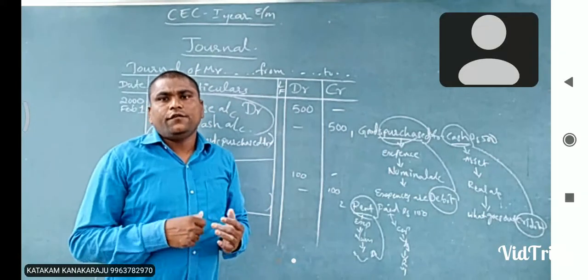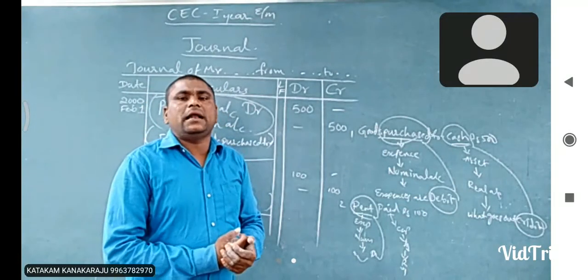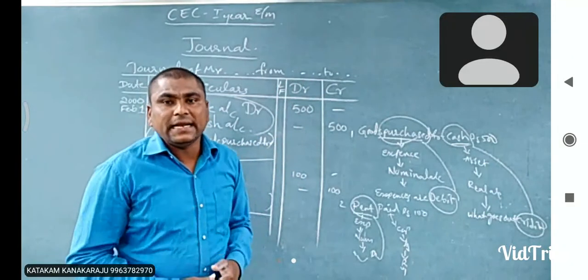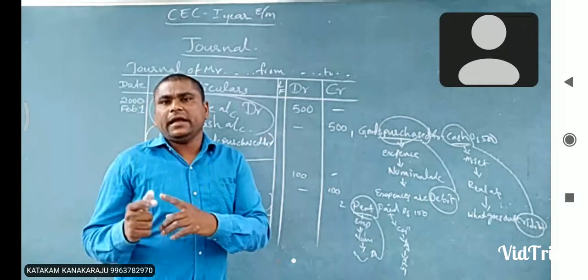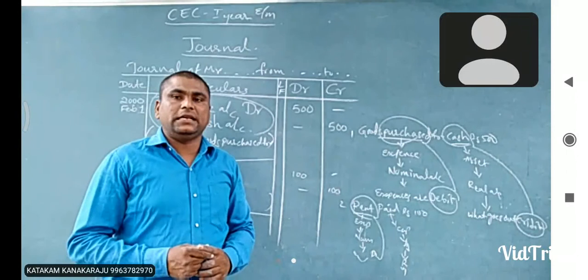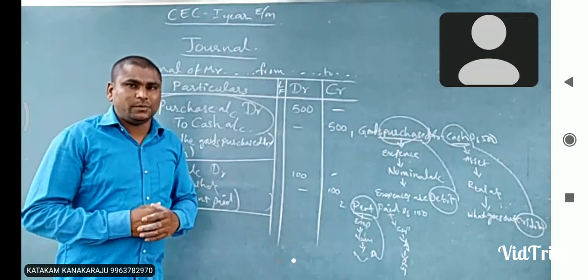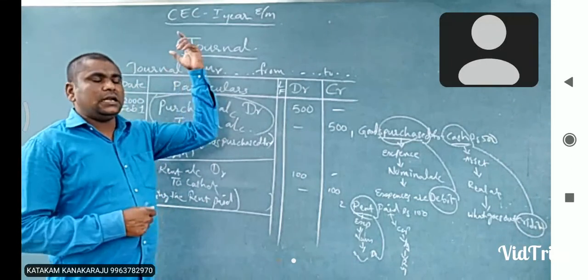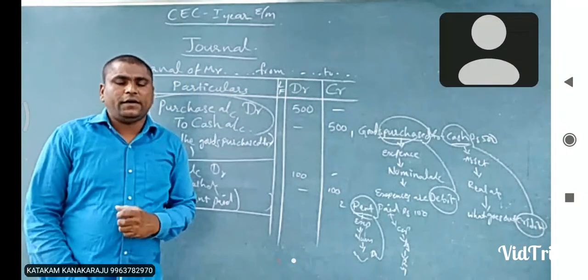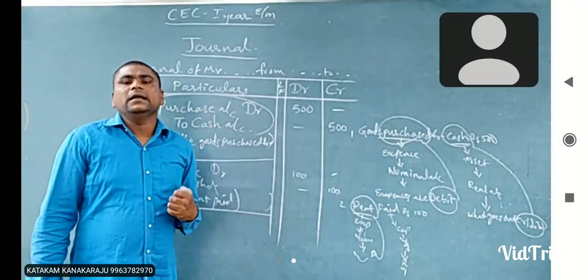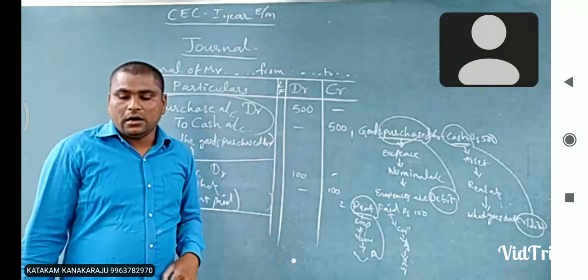If we know the preparation of the trial balance, we can prepare the financial statements. What are the financial statements? Trading and profit and loss account and balance sheet, okay. I already explained the total accounting cycle. It begins with the journal and ends with the preparation of the final accounts. So the first step in accounting is the journal. All of you note this down.